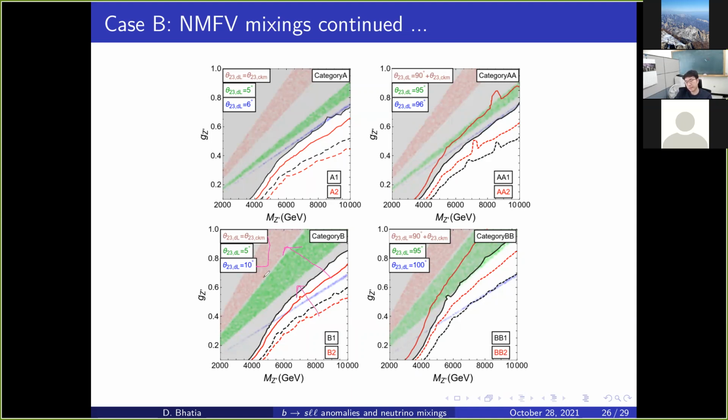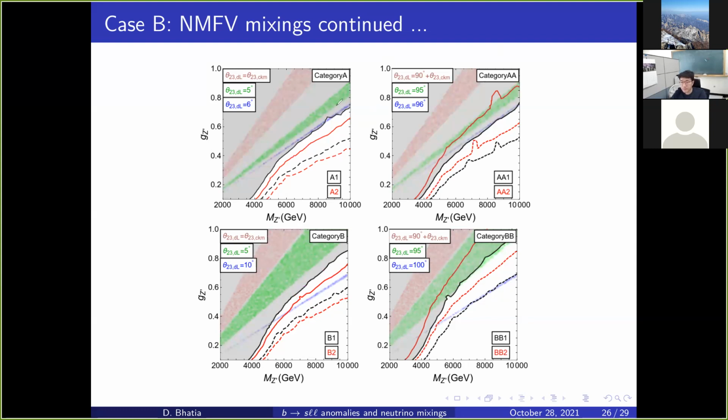So the good thing is that with non-minimal mixing, some of the categories can be saved with the present data, but the future data might completely probe them. So this scenario is not at all unpredictable. You can say with definite confidence that either we'll have it or we'll not have it. So that's one thing.